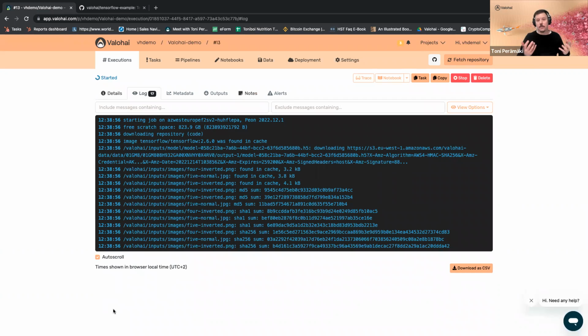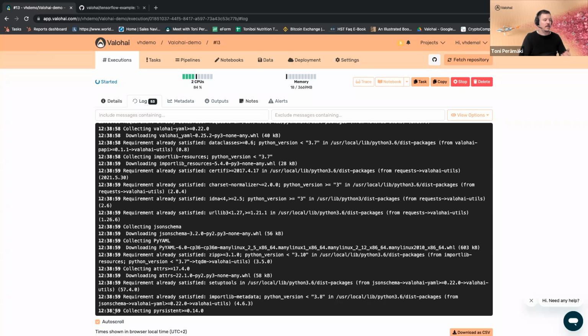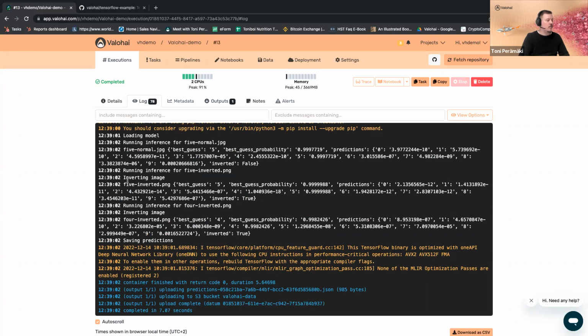So Valohai spins up the environments, pulls in the model and the data, runs it against the model. Here we can see some outputs, and then those results are saved back to your data store and the execution is killed. So that's how a batch works.